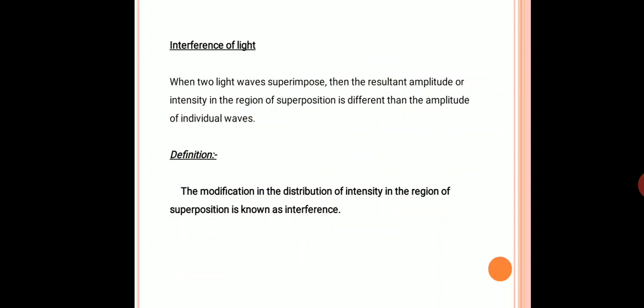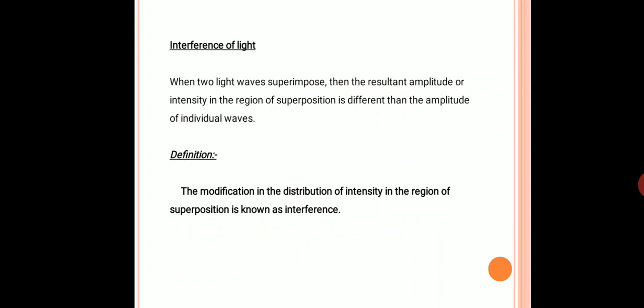Examples of interference patterns are the multiple colors observed on a soap bubble reflecting sunlight, and also a patch of oil floating on the surface of water reflecting sunlight. These are the best examples of the interference phenomenon.